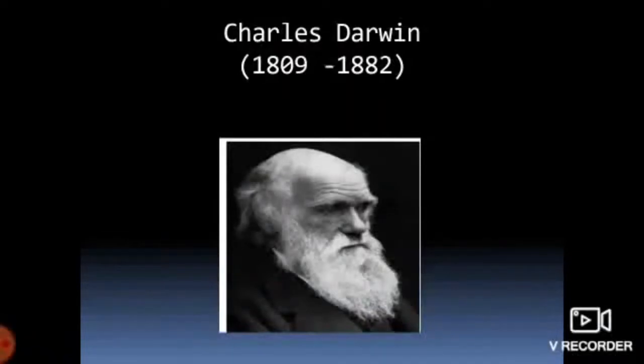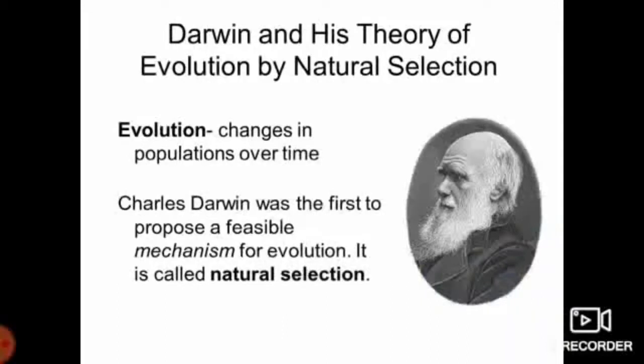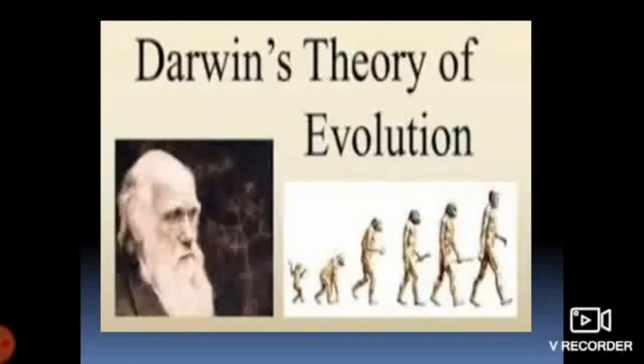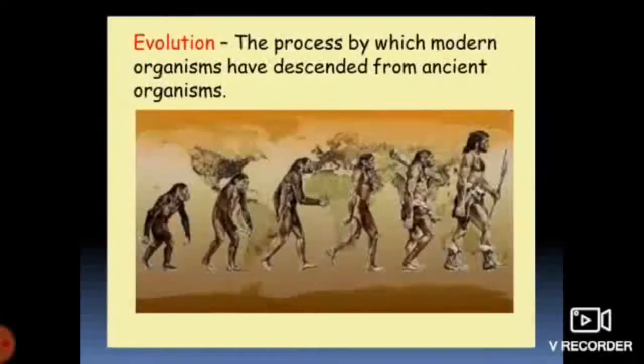Charles Darwin, an English naturalist and geologist, is best known for his theory of evolution. He said that evolution worked through natural selection. Natural selection means that some individuals in a species are better at surviving than others. According to his theory, all species of life have descended from a common ancestor.